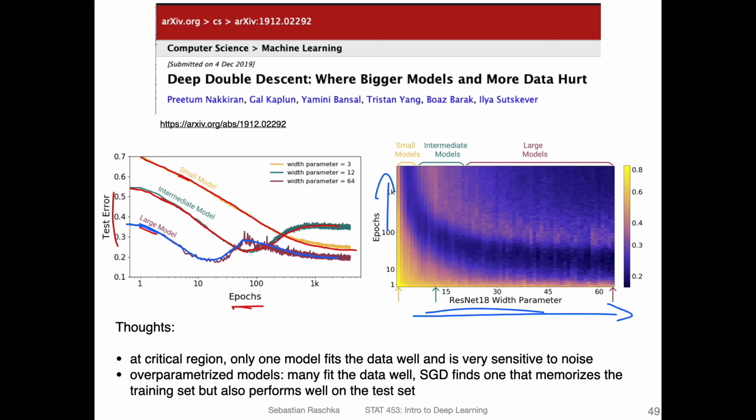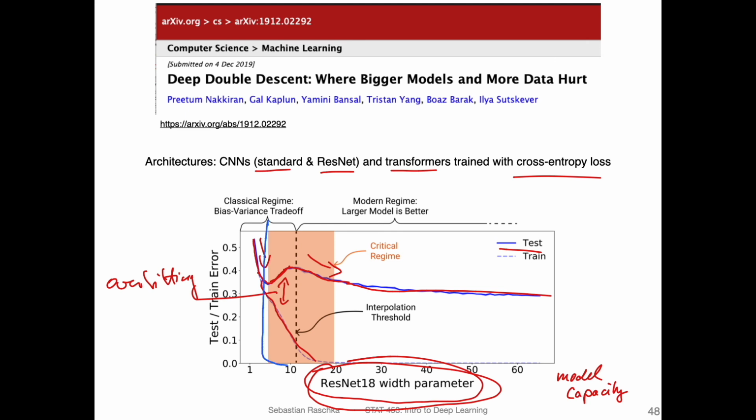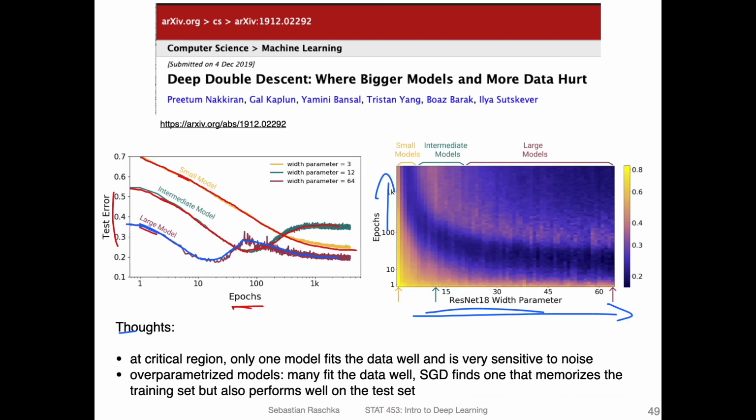So there are a couple of thoughts about that from the paper, or theories. At that critical region, the red region here, the reason why we may find that it goes up is that they think only one of the models fits the data well and is very sensitive to noise.